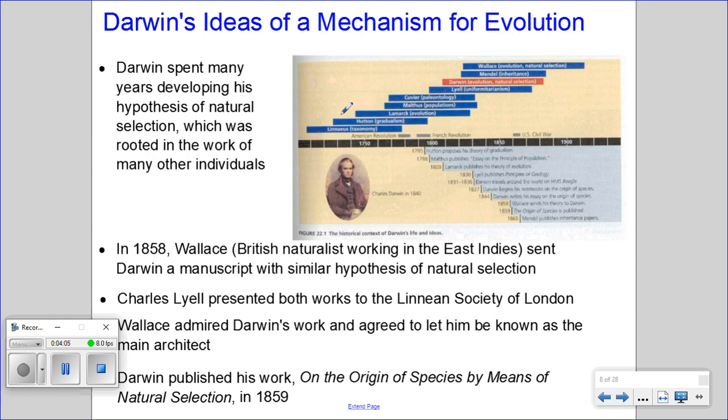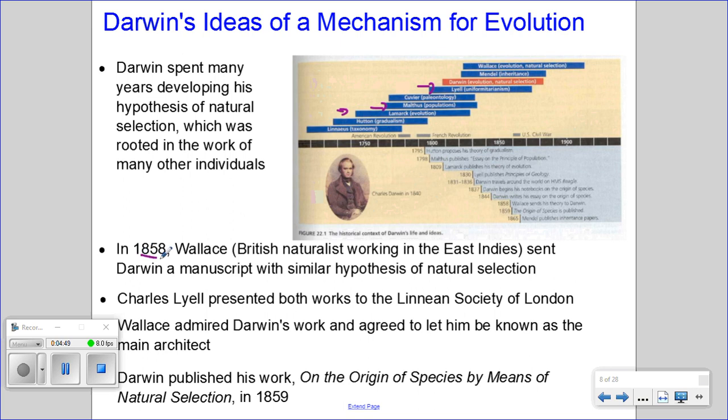His work was closely based on work by a scientist by the name of Jean-Baptiste Lamarck, who came up with a theory of evolution and proposed ways in which evolution happened. Darwin also based his work on that of Malthus, who did population studies, and that of Charles Lyell, who did a lot of work with geology. So Darwin took a lot of these ideas and spent a lot of time carefully crafting his observations to develop his ideas of natural selection.